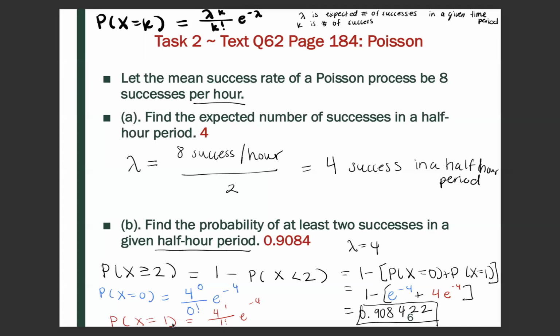So that's going to be 4, because we have lambda to the K, so that's 4 to the 1, divided by K factorial, so that's 1 factorial, times e to the negative lambda, which lambda is 4, so e to the negative 4. So 4 to the first power is 4, divided by 1 factorial is 1, so that's 4 times e to the negative 4. And so when you simplify, you get 0.908422.